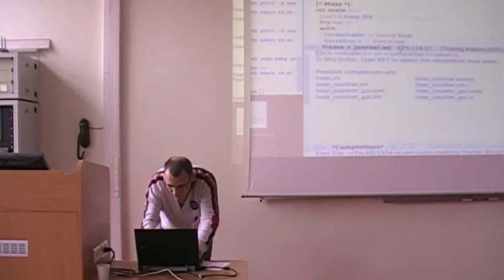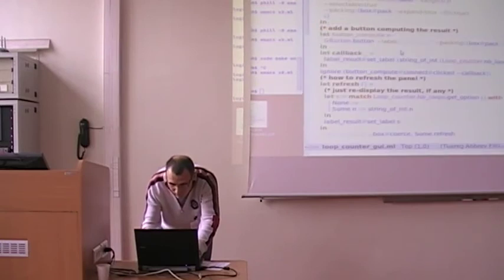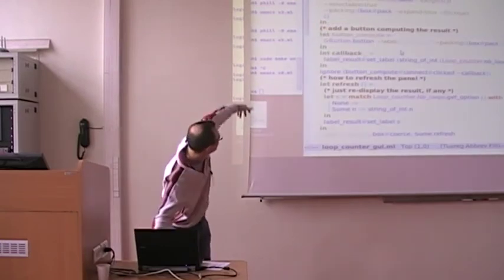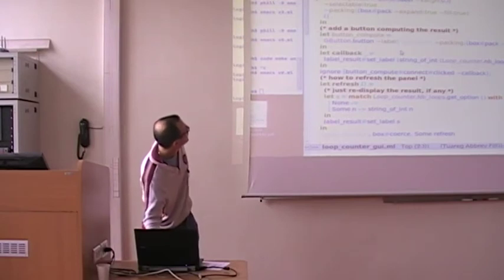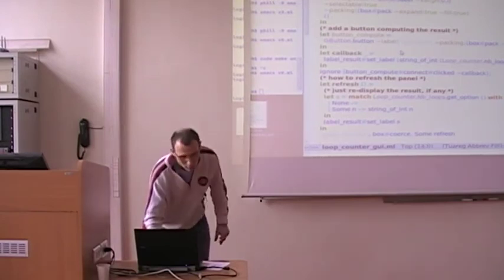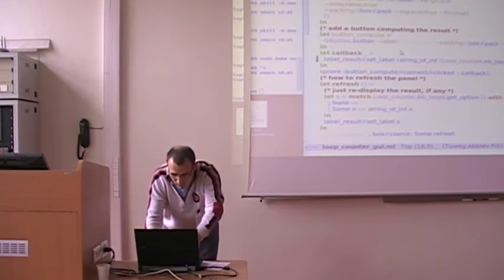The full code is here. That is not so big, it's just a little GTK. You have a label, a text label, a button, and some action associated to it.